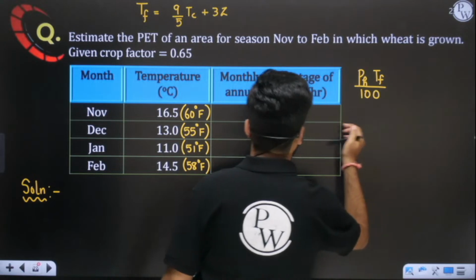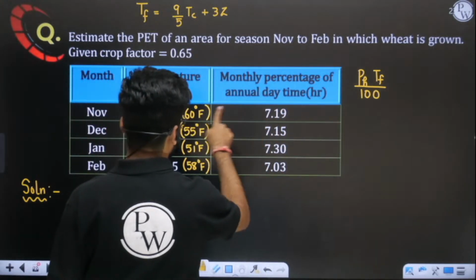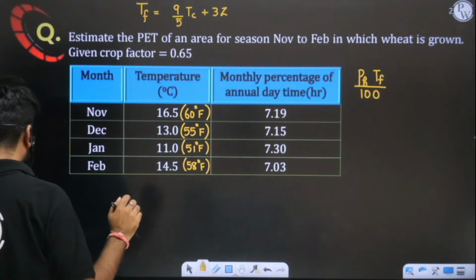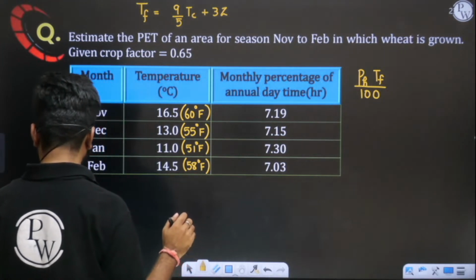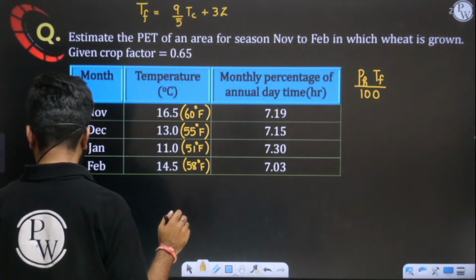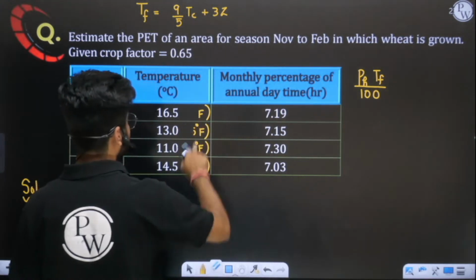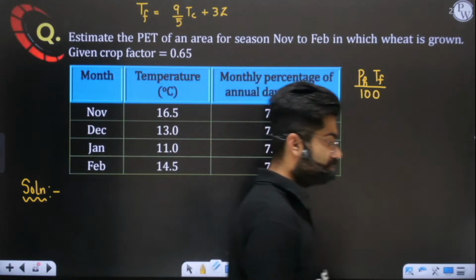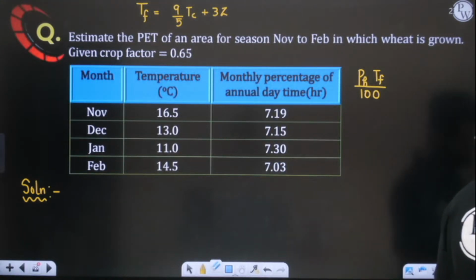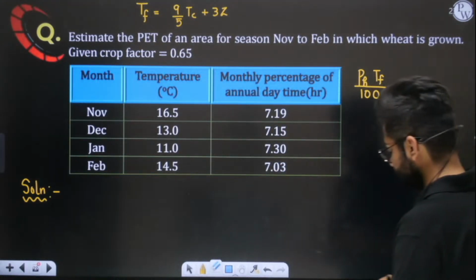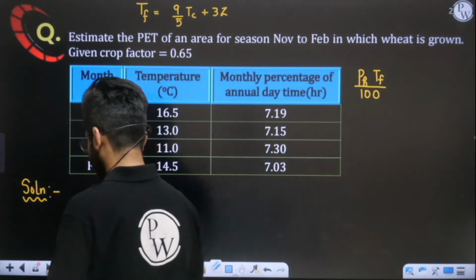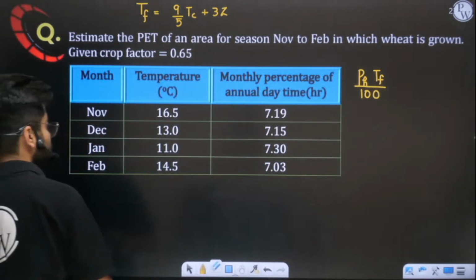We will multiply this value by this. Multiply 60 into 7.19. Sorry, wait a second, this data is wrong here. Wait a second, let me solve it on the calculator.